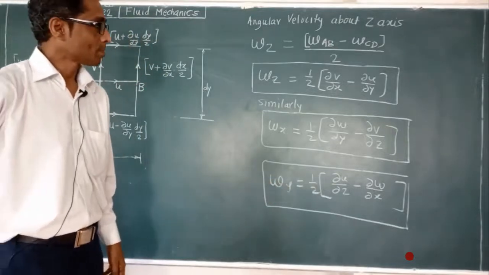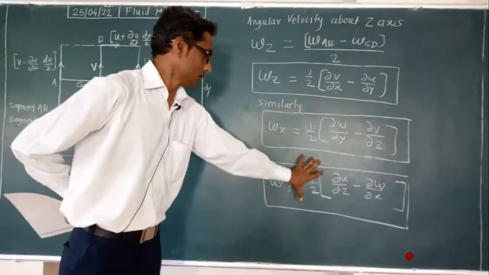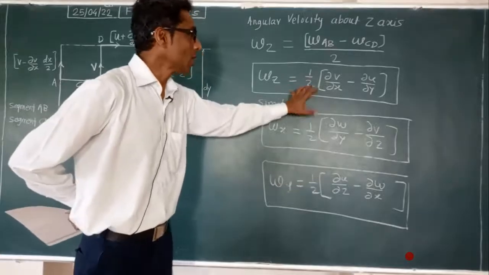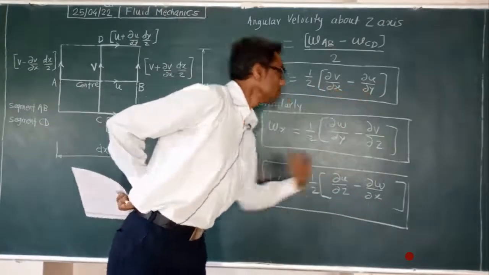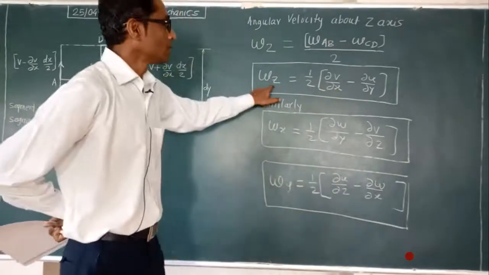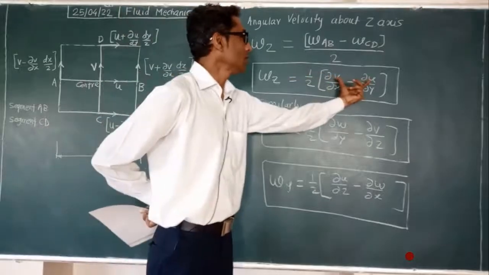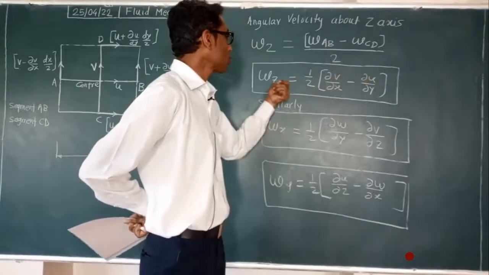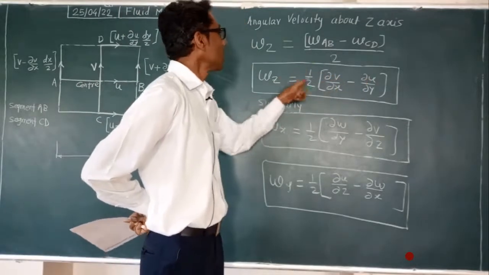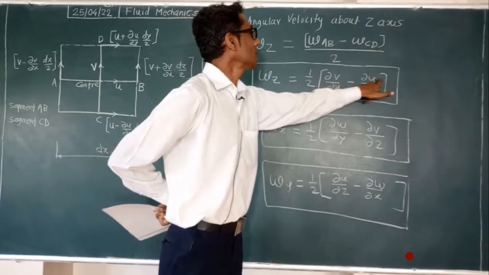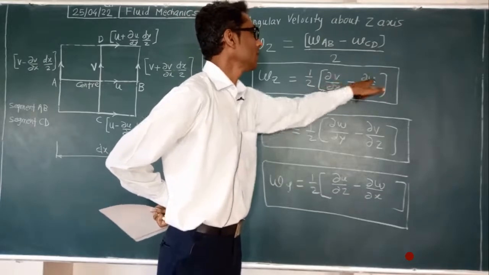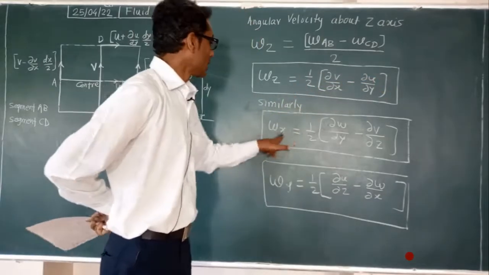All the angular velocities are half of a difference. In z, we have the difference of the differential components excluding the z direction, that is the y direction and x direction, ∂v and ∂u.